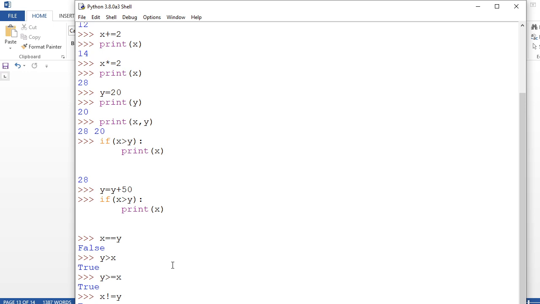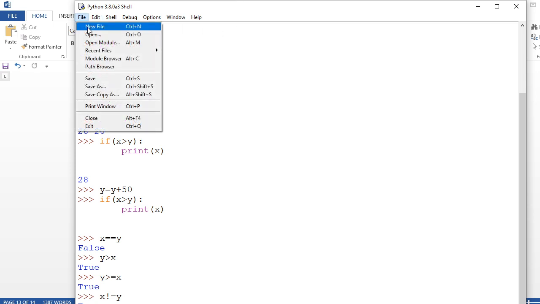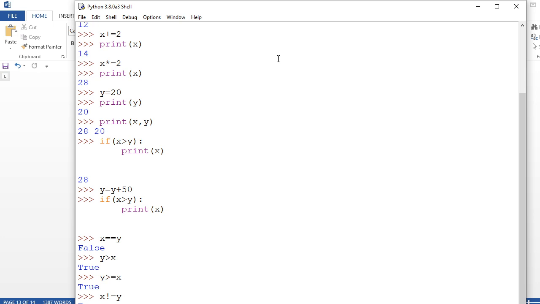Now I am going to show a very simple program to add two numbers, and again a very simple program to print the biggest among two numbers. You can think of this as your first Python program. So you know how to write a program.